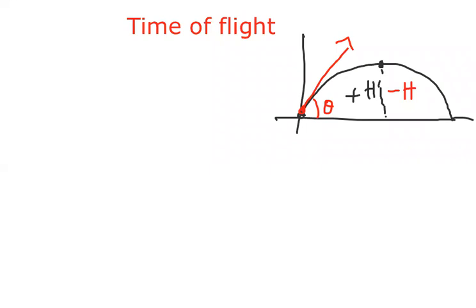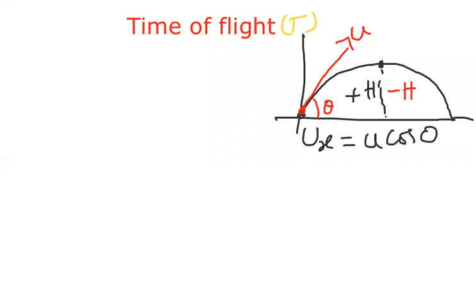So now what is time of flight? Time of flight is nothing but the time taken for the body to remain in air. The time taken for the body to remain in air in projectile motion is called time of flight. This time of flight is denoted with capital T. Here, in this direction, again I am resolving u into components as usual.